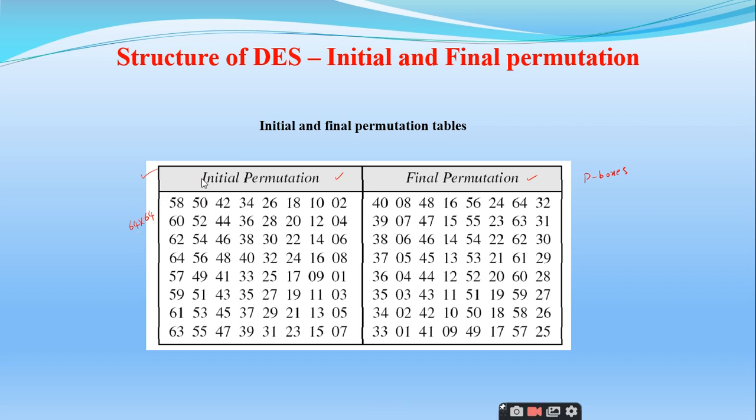There are 3: the straight P box, the expansion P box, and the compression P box. Here it takes 64 inputs and generates 64 outputs. Therefore, it comes under the category of the straight P box.